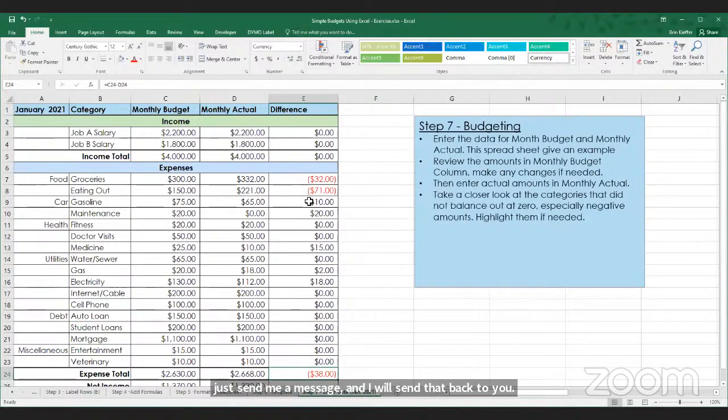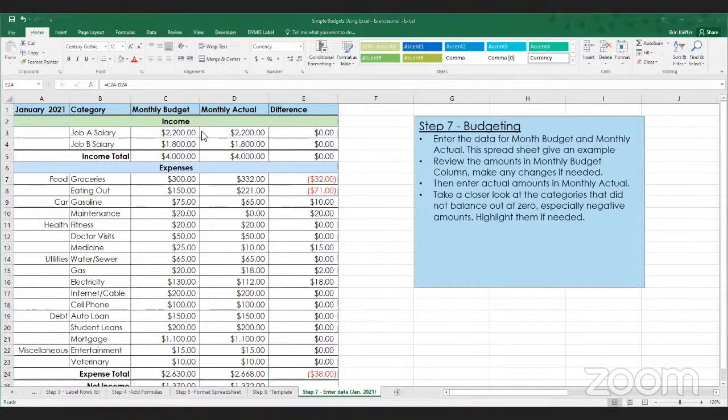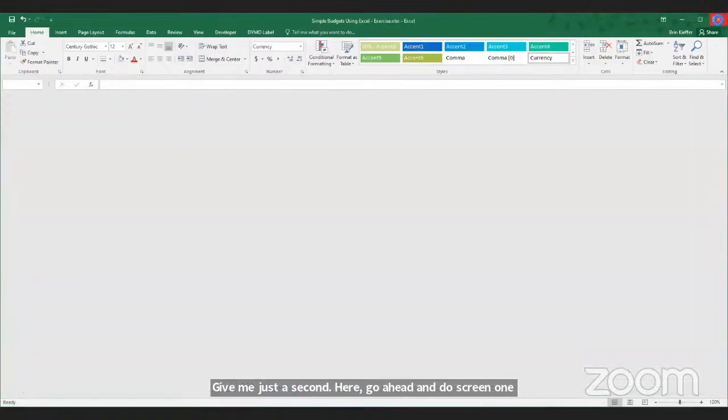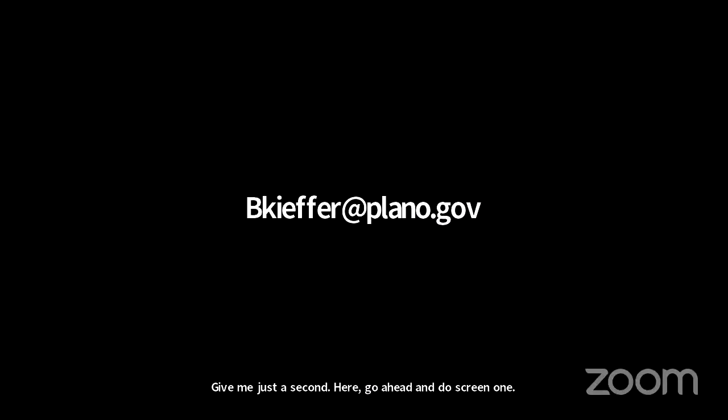Perfect. And then a question that I think you might be covering in just a moment: some good resources to learn about Excel. Fantastic. Yes, I'm going to do a new share so that we can pull back to the PowerPoint as well as some other resources. So give me just a second here. We'll go ahead and do screen 1. We're going to close this PowerPoint out and pull the PowerPoint back up. Are you still able to see the presentation?